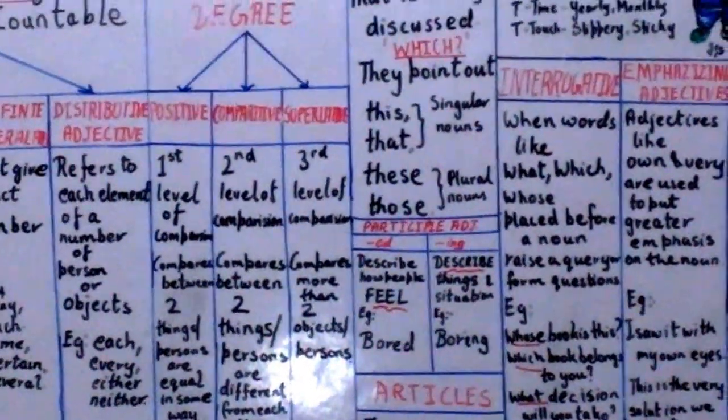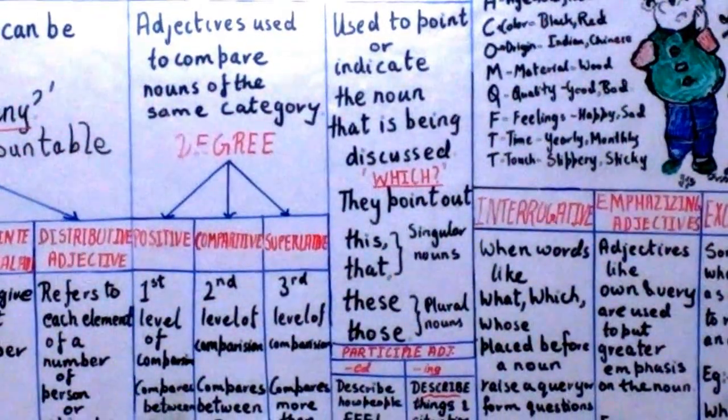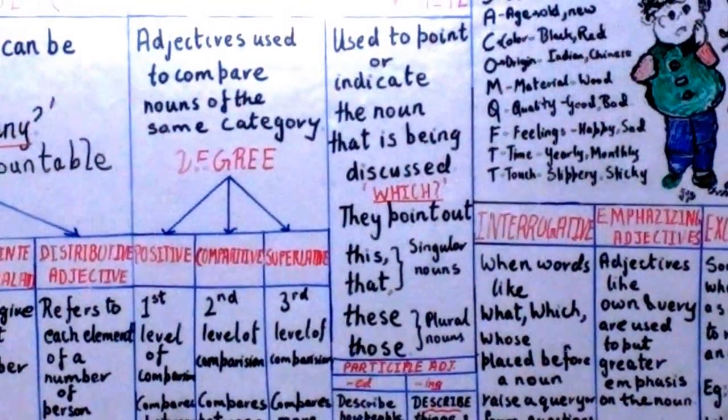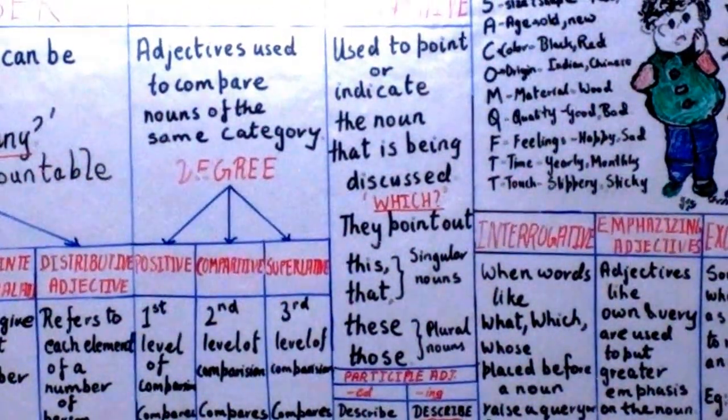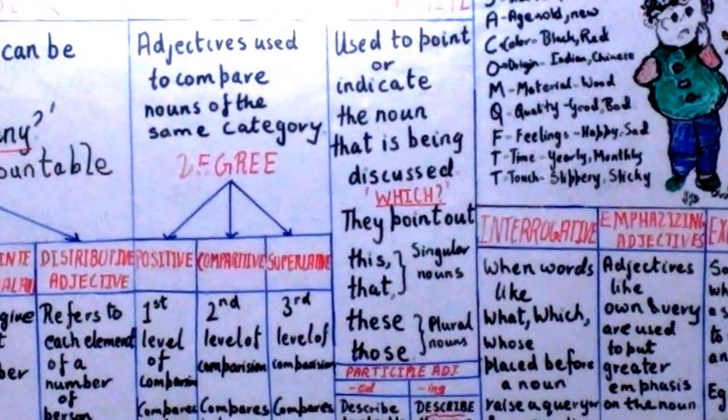So we see the demonstrative adjectives are used to point or indicate the noun that is being discussed. We ask the question which, and they point out something. This and that are used with singular nouns, and these and those with plural nouns. This is all about demonstrative adjectives.